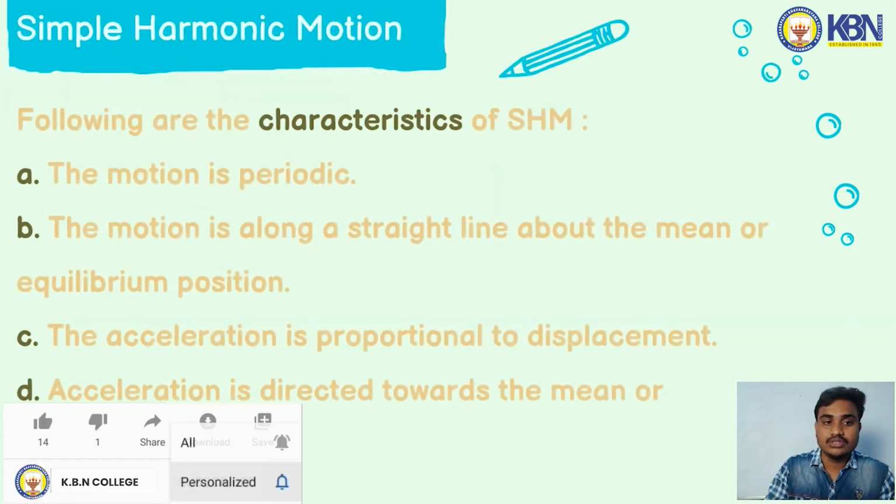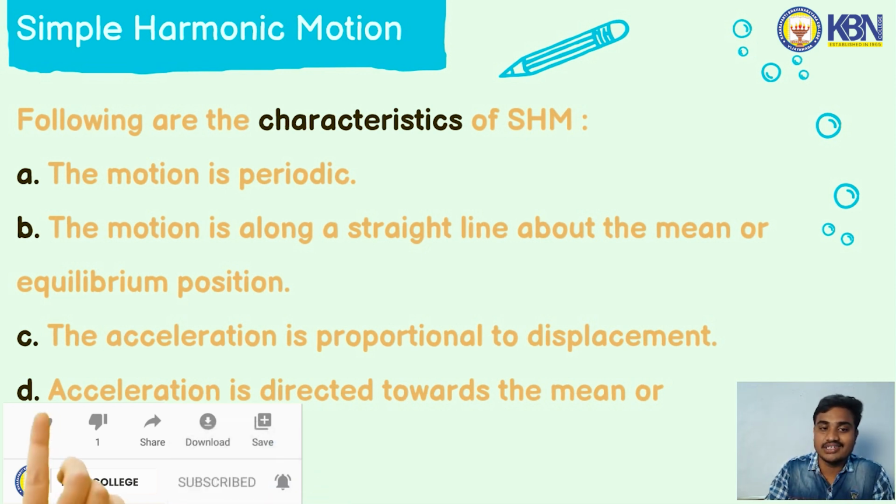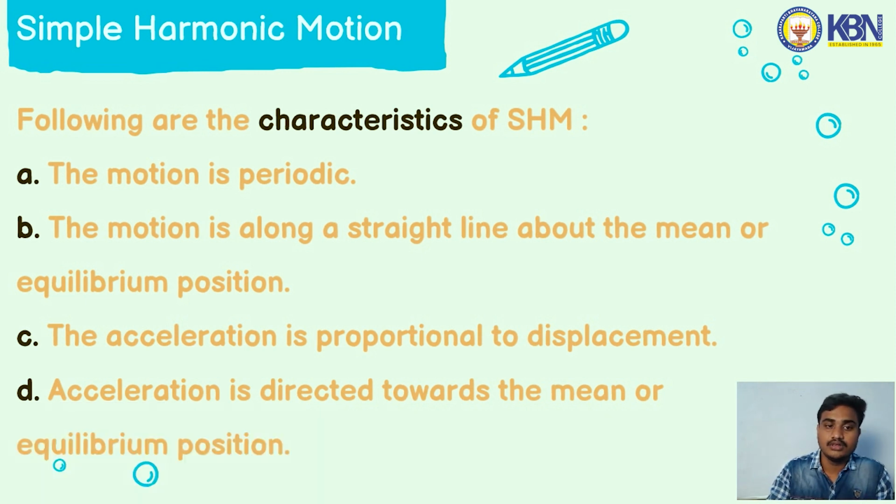Now coming to the characteristics of simple harmonic motion, there are four characteristics that determine SHM. The first one is that the motion is periodic. The second is that the motion is along a straight line about the mean or equilibrium position.